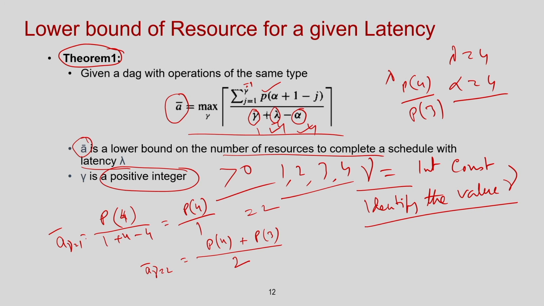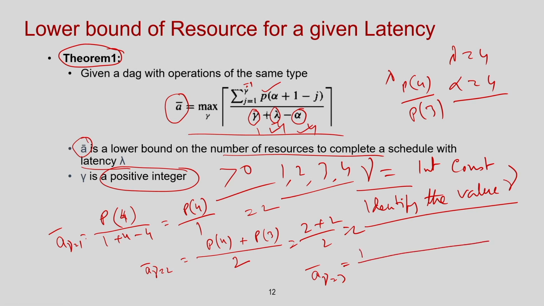So, in my example it was 2 plus 2, so this is 2 plus 2 by 2, which is 2, right. Now, let us try to put gamma equal to 3. Okay. So, let us try to understand.